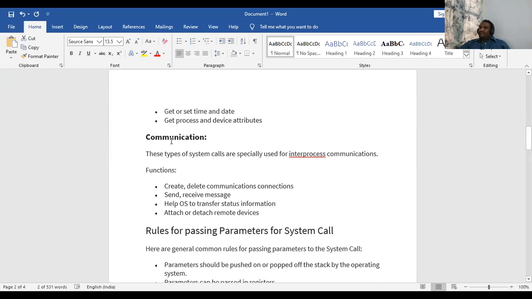Then next what we have is communication. Communication is nothing but inter-process communication. That is, one process has to communicate with another process. A simple example: in a mobile, I have opened a YouTube player.